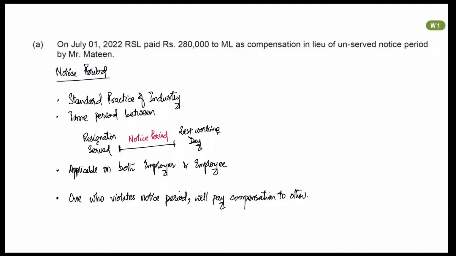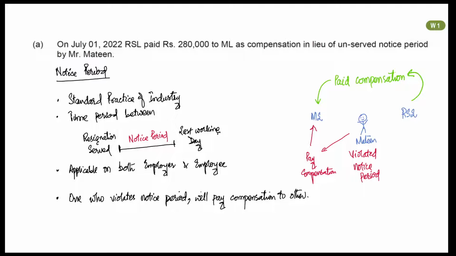We have read in first paragraph that Mr. Mateen has resigned without completion of notice period. So he has violated the notice period, therefore he will have to pay a compensation to employer. The new employer, RSL, has been very kind on Mr. Mateen. They have paid this compensation directly to ML.